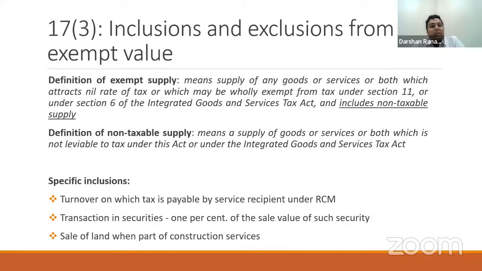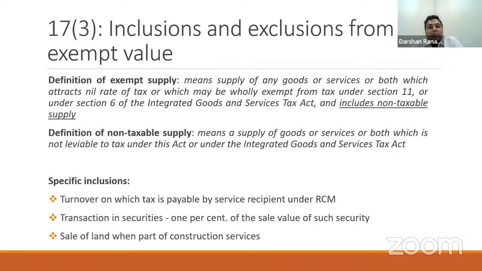The next topic is the inclusions and exclusions from exempt value. Now, we have understood the formula of Rule 42 and Rule 43, but Rule 42 and Rule 43 talk about a proportion of exempt to total turnover. What should be included in that exempt value for the purpose of Rule 42 and 43? These inclusions and exclusions are prescribed under Section 17, subsection 3, which says that firstly, whatever is exempt as per the definition of exempt supply, which means either nil rated goods or exempt by way of notification, should be taken as exempt supply.